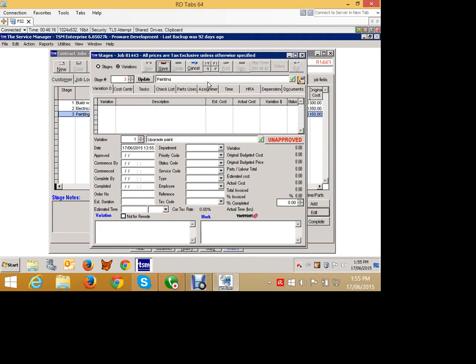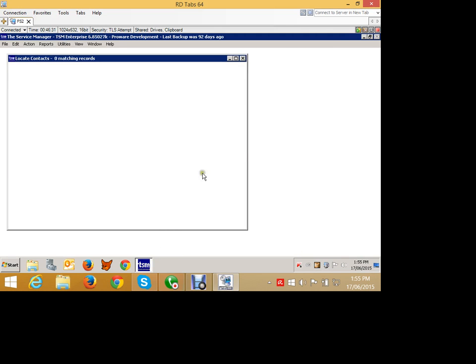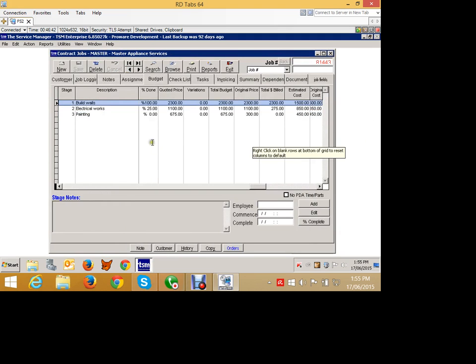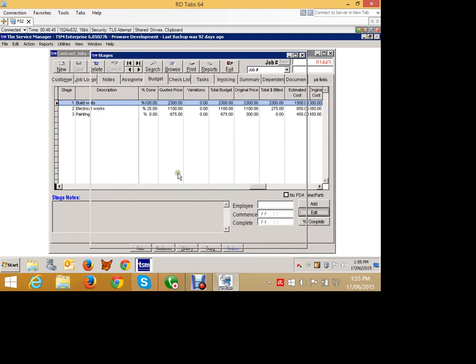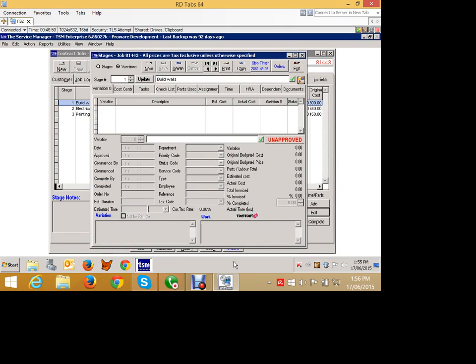So we'll save that, and we have a cost center in there, which is materials, and that's going to cost us an extra $200 in materials, of which we'll charge that out at $275. Oops, typed in the wrong column. I need to type it in there, 275. So what we now have is an unapproved variation. That variation is not going to appear on the reports, it's not going to affect the budget, none of those figures are going to change.